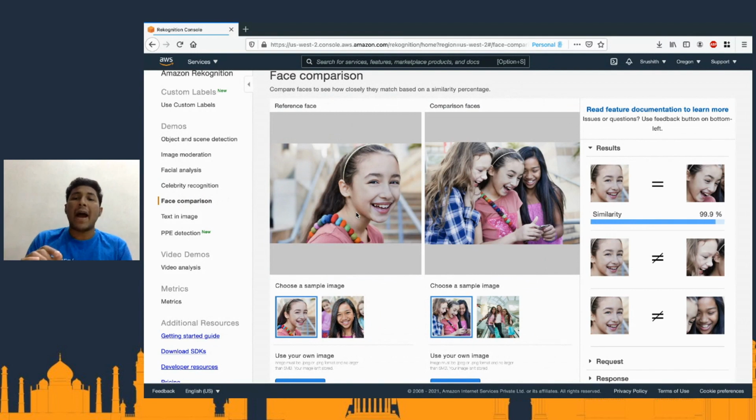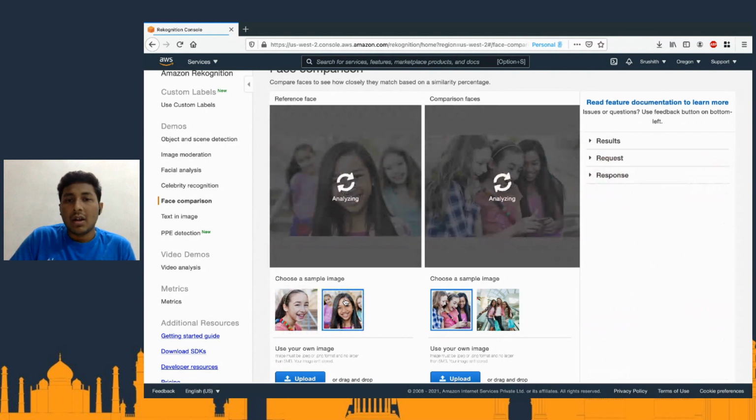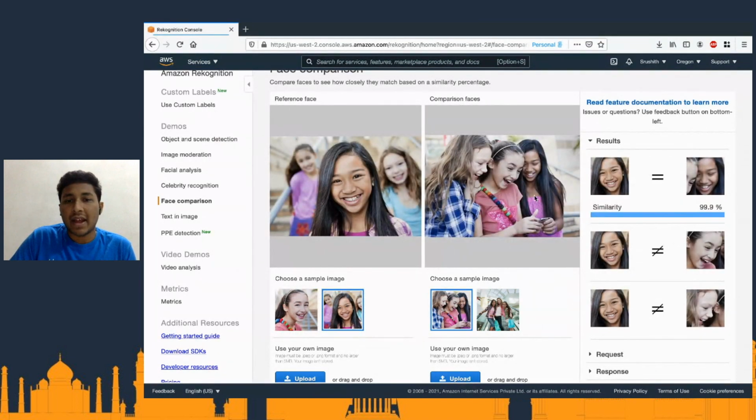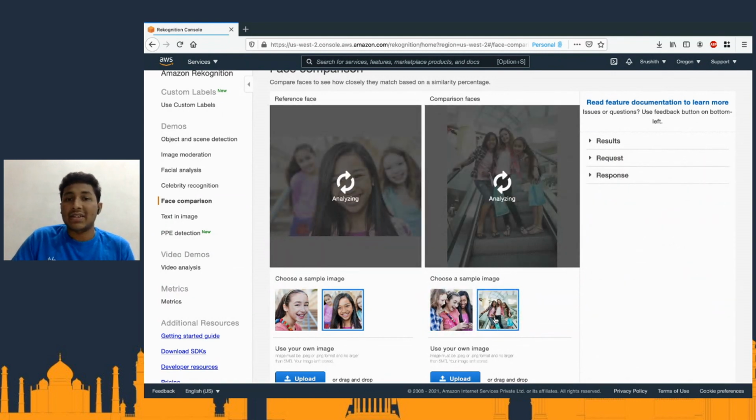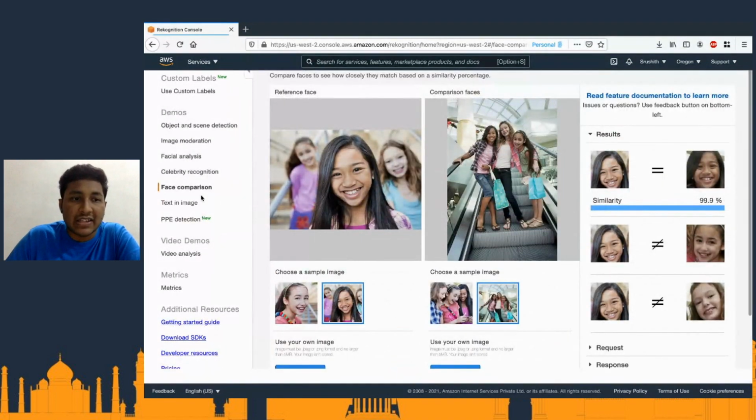Now, this is face comparison. This is something that again we are going to consume today, where we are going to compare it with the faces that are already present. As you can see, this is the image, and this is the comparison, and you can see the similarity is 99.9%. The similarity is working even when there are multiple people in the image. Now, if I choose here, it is still able to give me that, and it is finding that the particular image here is corresponding to this one. So that is what we can get out of Amazon Rekognition, the face comparison.